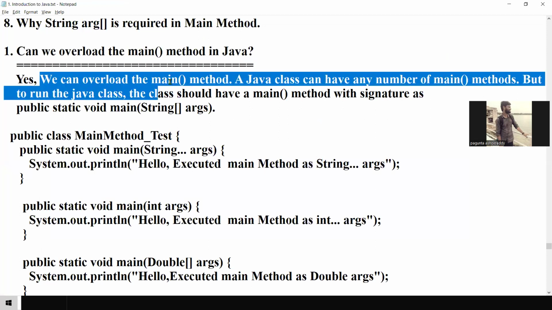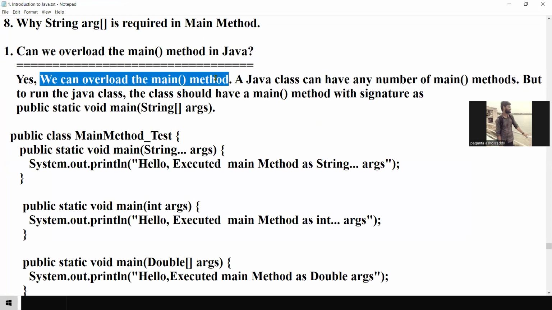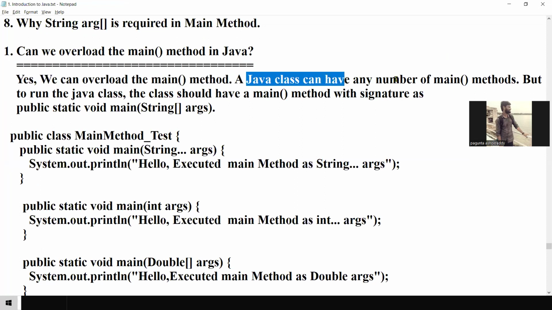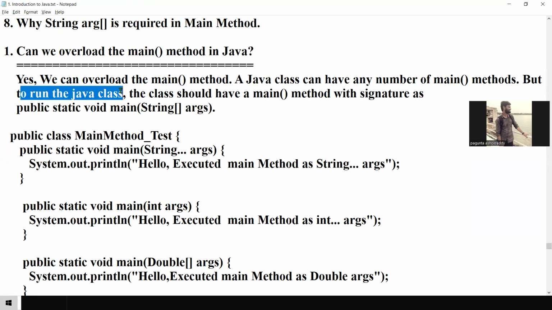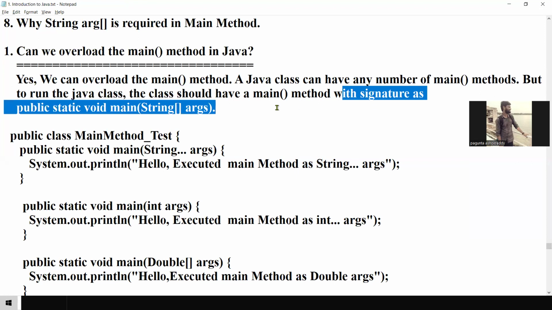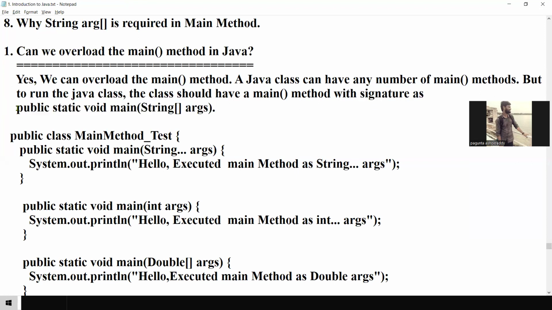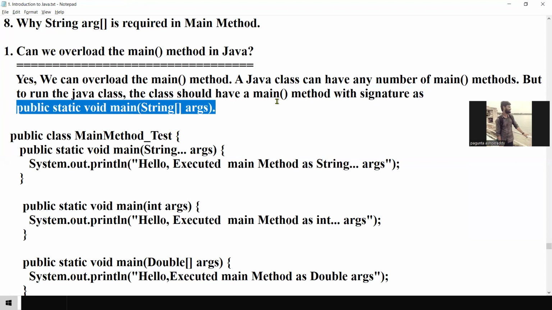Yes, we can overload the main method. A Java class can have any number of main methods. It will allow any number of main methods. But whenever you are running a Java class, the class must have a main method with the proper signature.